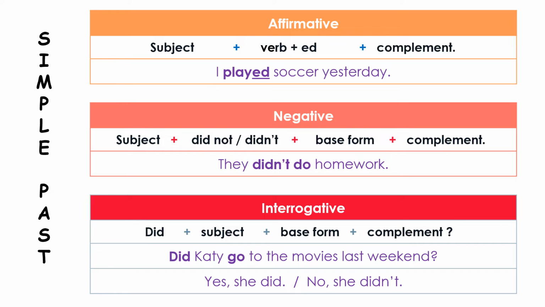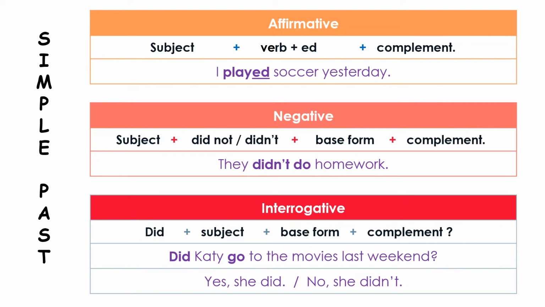If it's a negative sentence, we start with the subject, did not, or the contraction didn't, the base form of the verb, and the complement. Example, they didn't do homework. We say didn't plus the base form of the verb.